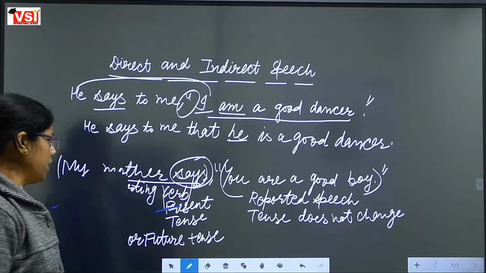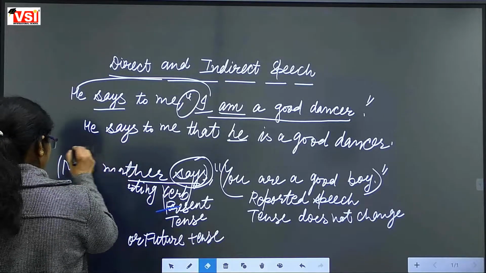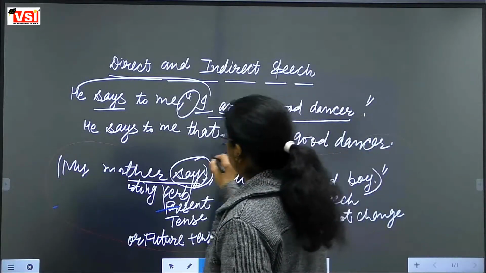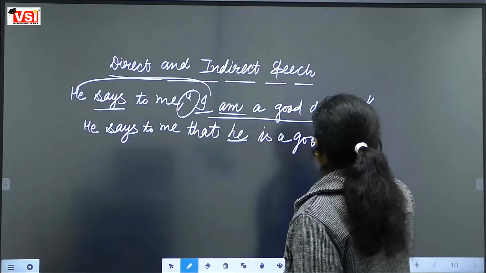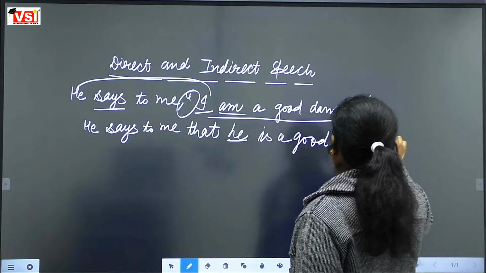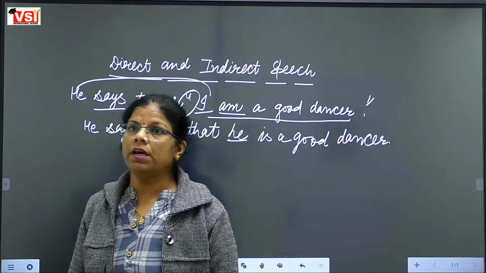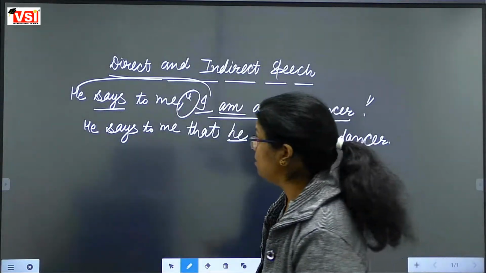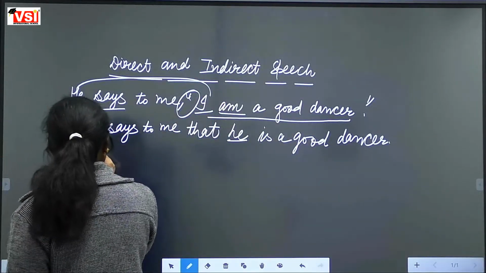Now one more thing I want to tell you. If you are understanding that, then it is good for me and for you also. Now, listen to one more thing. While changing direct speech sentences into indirect speech, three kinds of changes take place. Three kinds of changes.